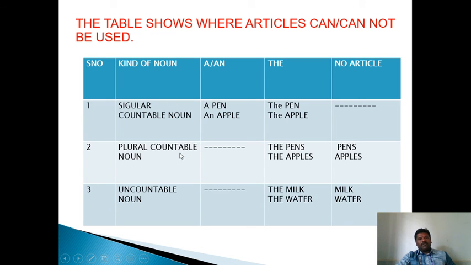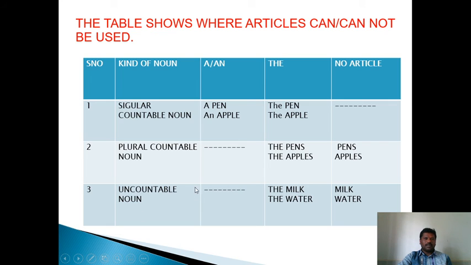Plural countable noun: can we use a or an before a plural countable noun? No, we never use a or an before plural countable nouns. Can we use the before a plural countable noun? Yes: the pens, the apples. Can we use plural countable nouns without articles? Yes, we can use pens, apples.